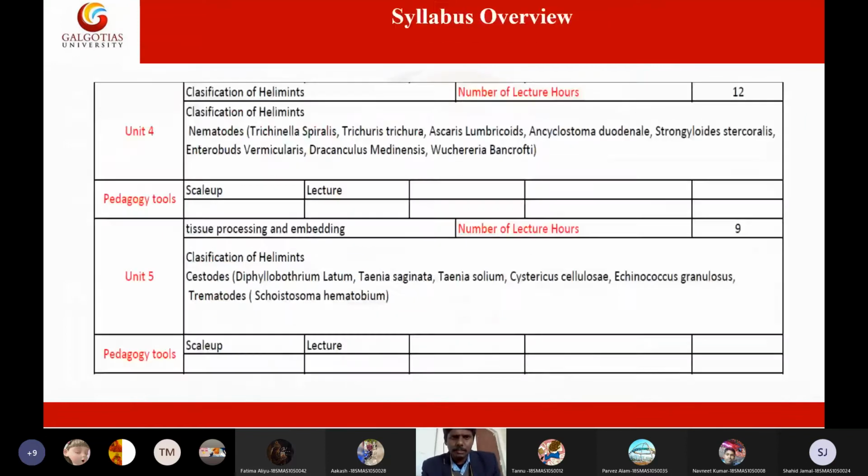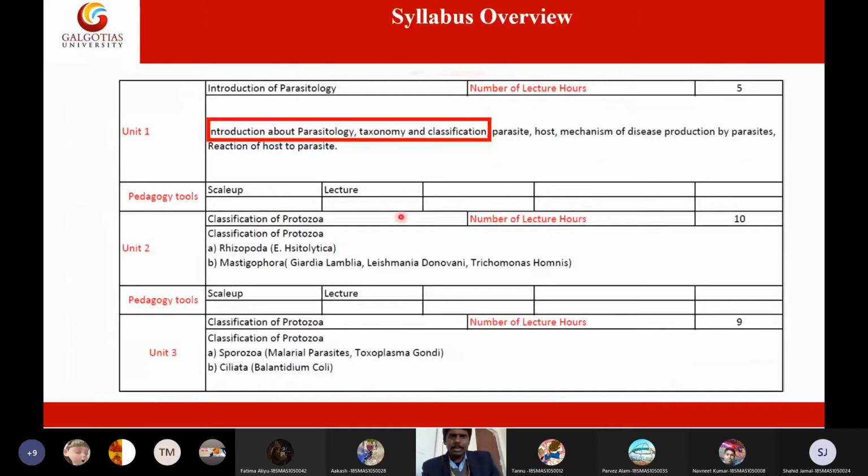Let me show you the syllabus here, then you will understand. Sorry, not the first unit, the second unit. In the second unit, you can see precisely the classification of protozoans. They have given Rhizopoda, which includes Entamoeba histolytica, and Mastigophora, which includes all flagellates.